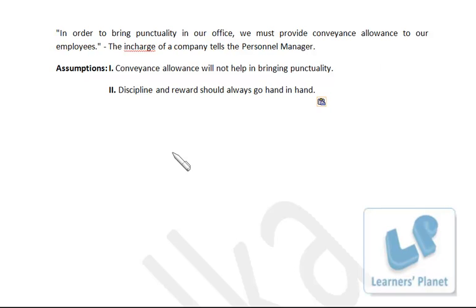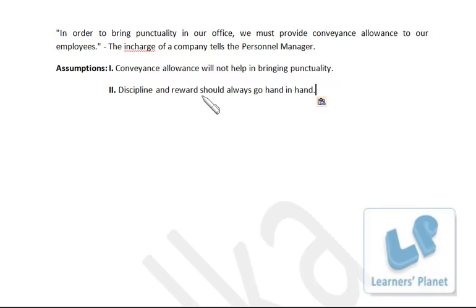That means there is some confidence in the mind of the in charge that if they provide convenience allowance, then the people will try to be punctual, because they'll be able to get some amount if they are punctual, if they are disciplined. So convenience allowance will not help in bringing punctuality is nowhere related to this statement.